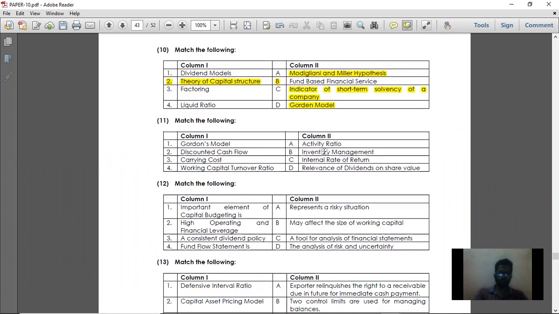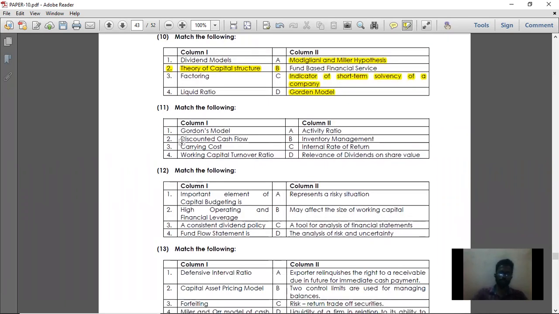So next, match the following, question number 11. Point number 1, Jordan's model: relevance of dividends on share value. Basically, this Jordan model speaks about how much the dividend payout ratio is going to affect the share value. So the Jordan model is the relevance of dividends on share value.